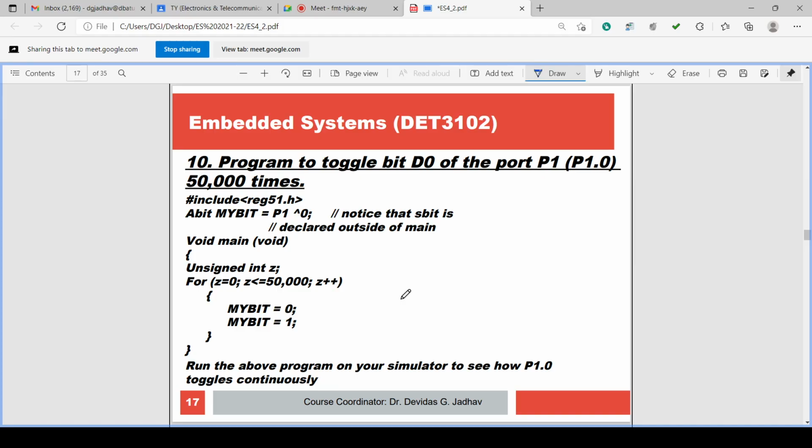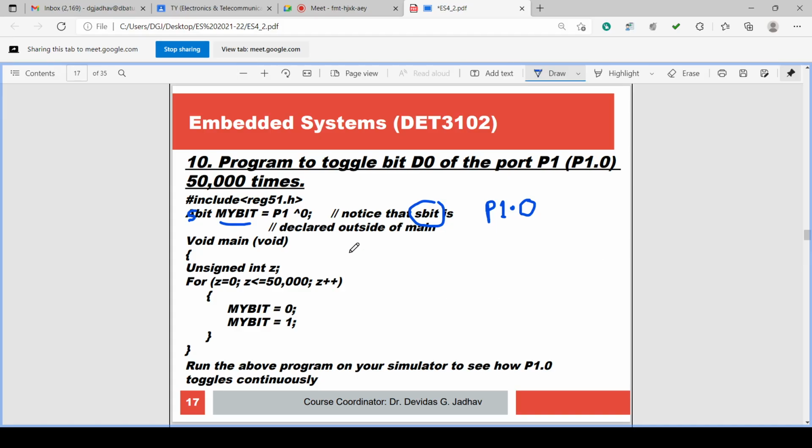It is possible to output to a single bit also. We can use the single bit, yes, sbit. So this is sbit. sbit space mybit, you can give any name, equal to P1^0. P1.0 means it is port 1 and its 0th pin. Port 1 its first pin is P1.1, P1^1, P1.2, P1^2. So it is port 1, pin number 1 or pin number 2.